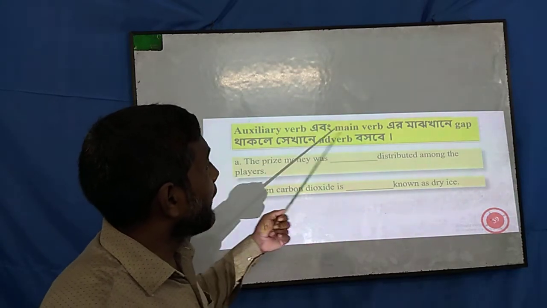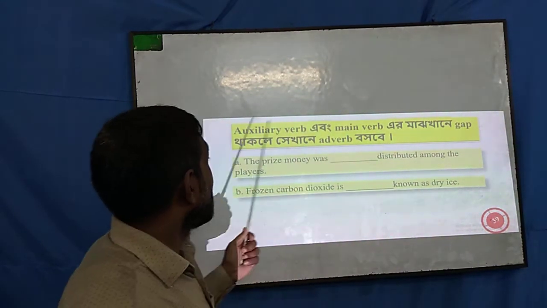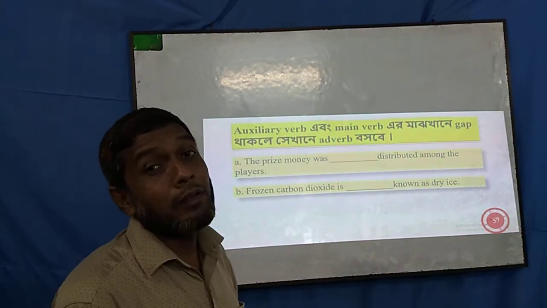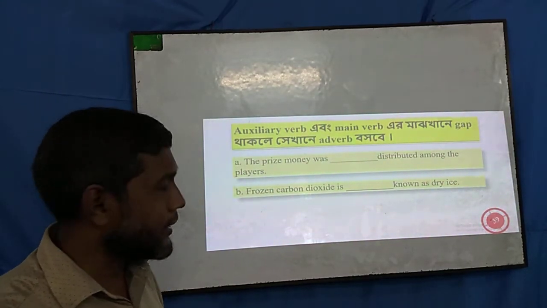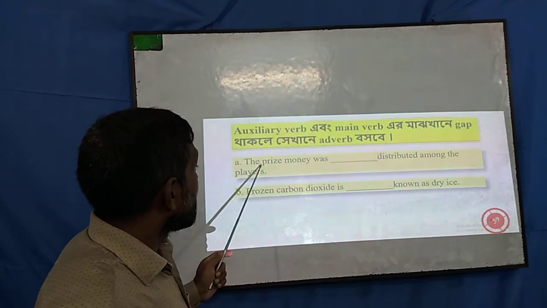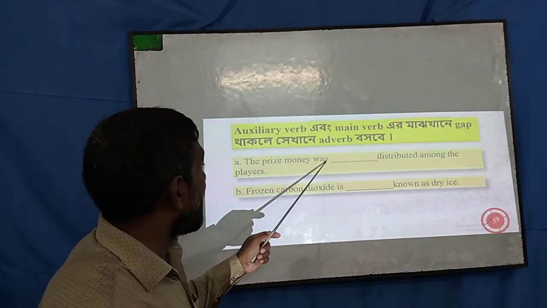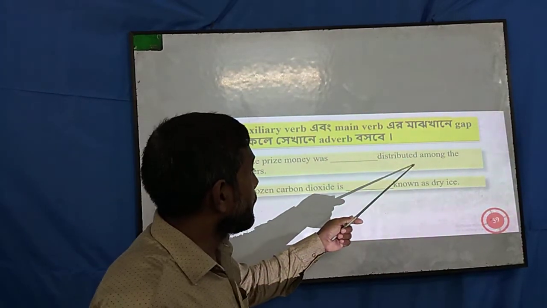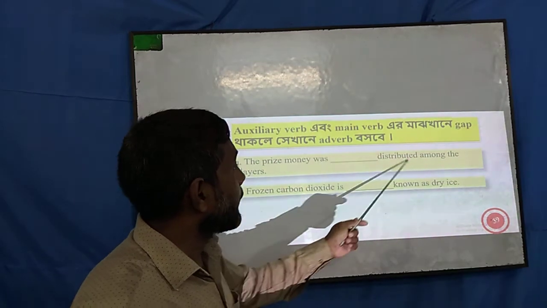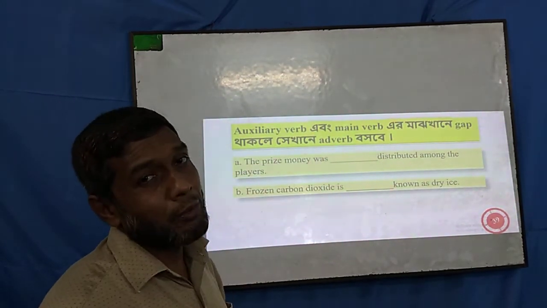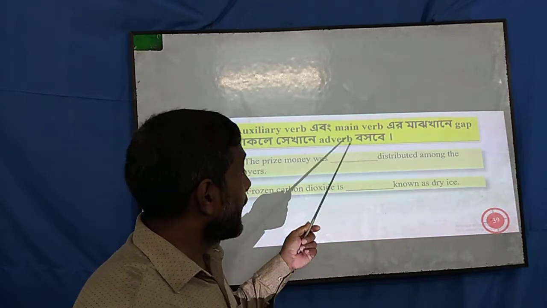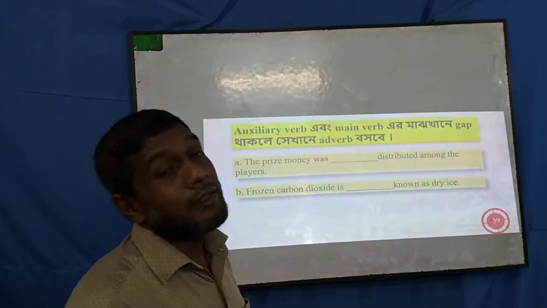When there is a gap between an auxiliary verb and a main verb, an adverb is placed there. So we have finished the places for an adjective and now adverb. The prize money was distributed. You know, this is an auxiliary verb and this is the principal verb. So before the verb an adverb can be used, and this adverb can modify the verb.